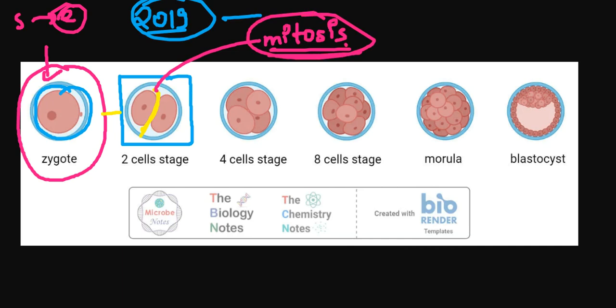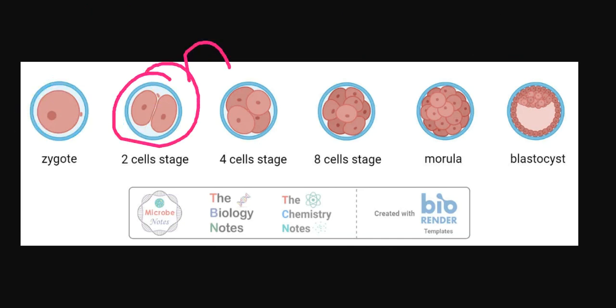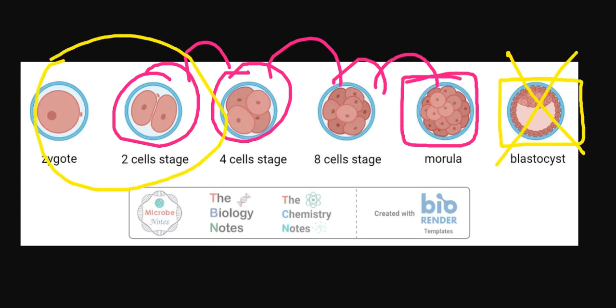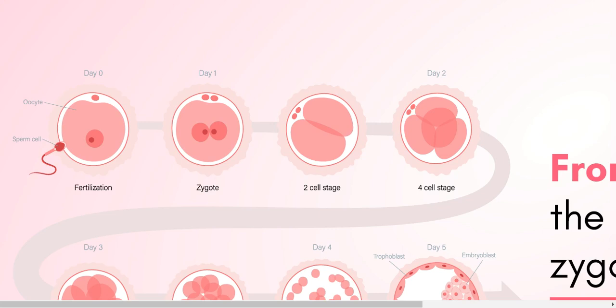Division of cells is called mitosis. This is a PYQ from 2019, you will go and answer it correctly. Then these two will divide into the next two, then the morula will form, and then the blastocyst. You don't need to worry about this, just get this concept. And now you will witness the complete journey of how you were born.